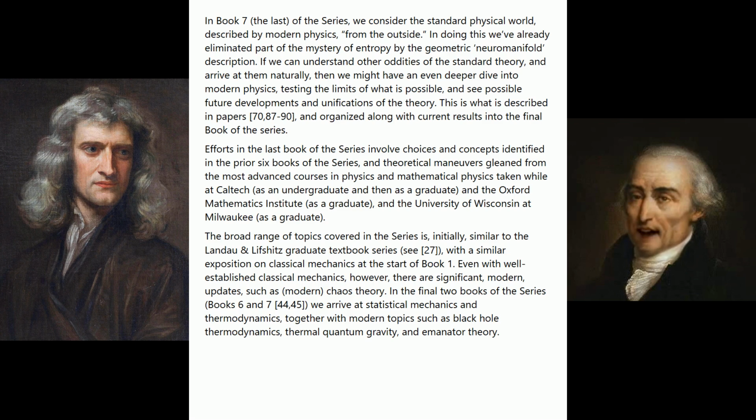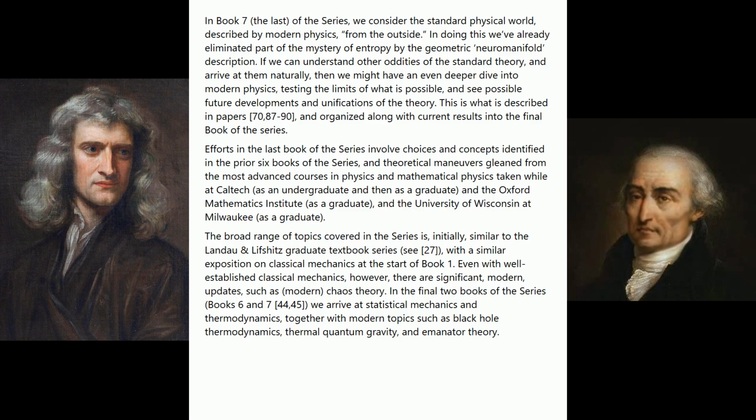In Book 7, the last of the series, we consider the standard physical world, described by modern physics, from the outside. In doing this we've already eliminated part of the mystery of entropy by the geometric neuromanifold description. If we can understand other oddities of the standard theory, and arrive at them naturally, then we might have an even deeper dive into modern physics, testing the limits of what is possible, and see possible future developments and unifications of the theory. This is what is described in papers, and organized along with current results into the final book